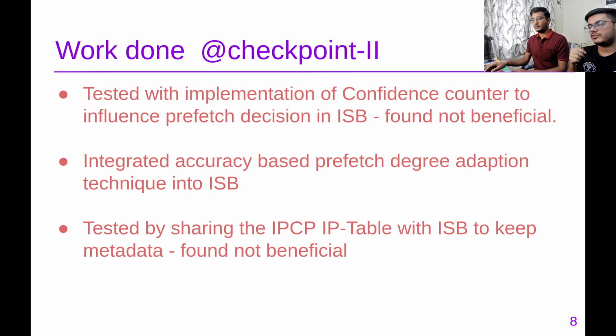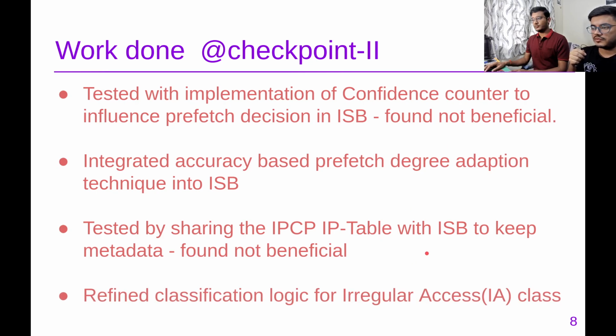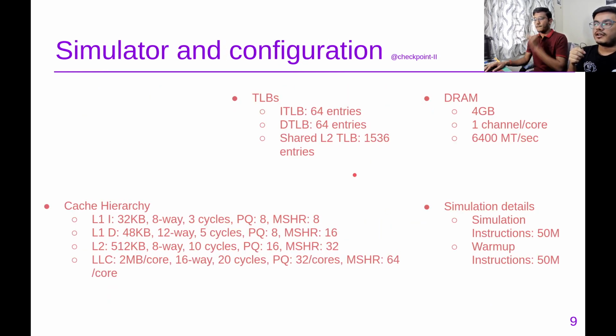We also tried to share the IPCP IP table with ISB to give common metadata, but because IPCP uses a very small table and ISB keeps the whole stream per PC, it was found to actually hurt performance because it is not getting enough space to keep all the patterns. We also refined the classification logic for irregular access, which we will discuss now, that is the various configurations.